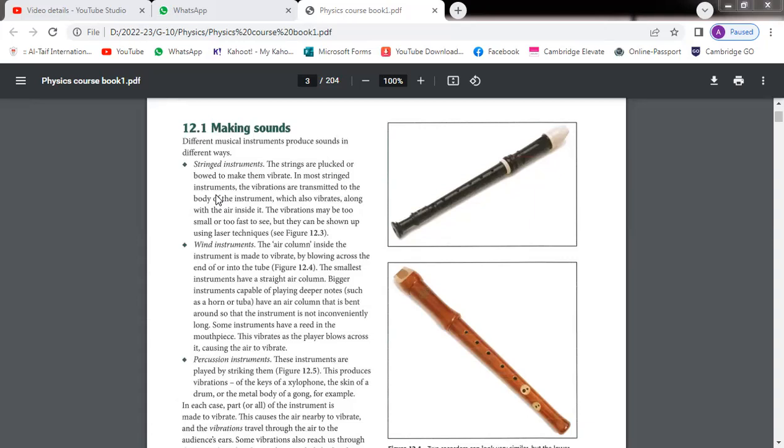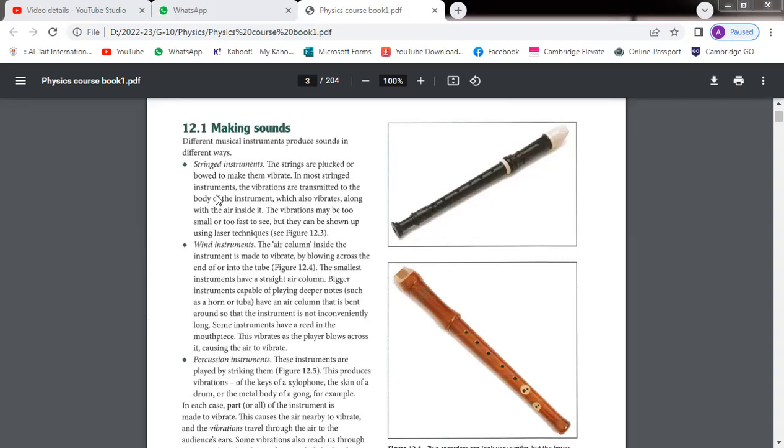Now today we start our new chapter, chapter 12, that is about sound. First of all, how is sound produced? Sound is produced when something vibrates.